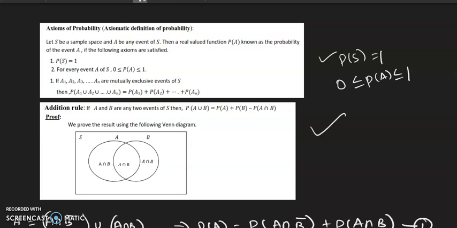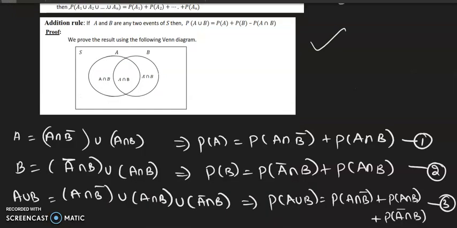This is A and this is B, and see here, A is a combination of A intersection B and A intersection B bar. Sorry, I will write like this. A intersection B is in the middle. And the other one is A intersection B bar. It's like A doesn't have any part of B. So this is B bar.